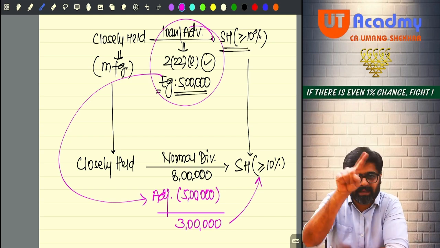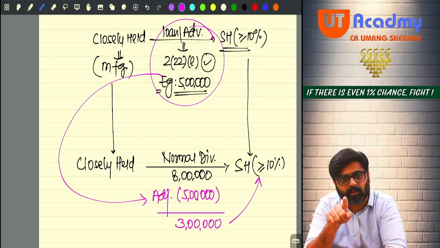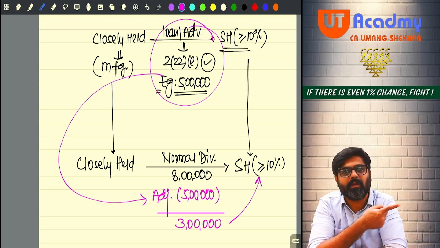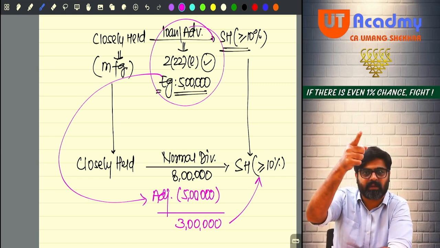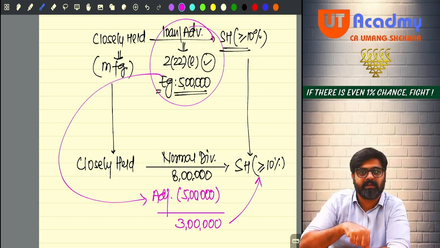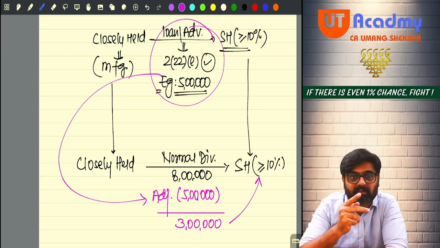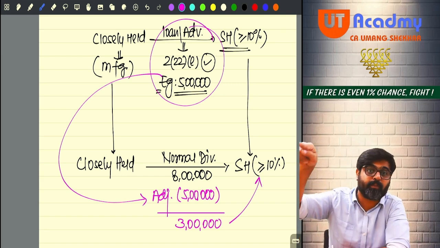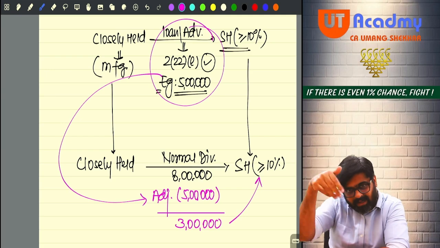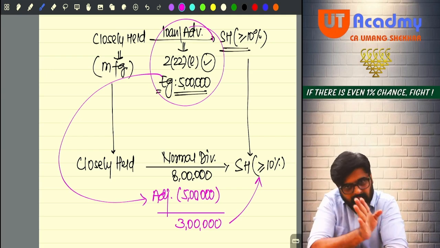Don't treat the entire 8 lakh as your dividend income. If you treat the entire 8 lakh rupees as your dividend, what will happen? That 5 lakh which has already got taxed earlier as deemed dividend will be again charged as dividend. It will be taxed twice. So if that 5 lakh rupees loan advance is adjusted later on out of your normal dividend, reduce that amount.